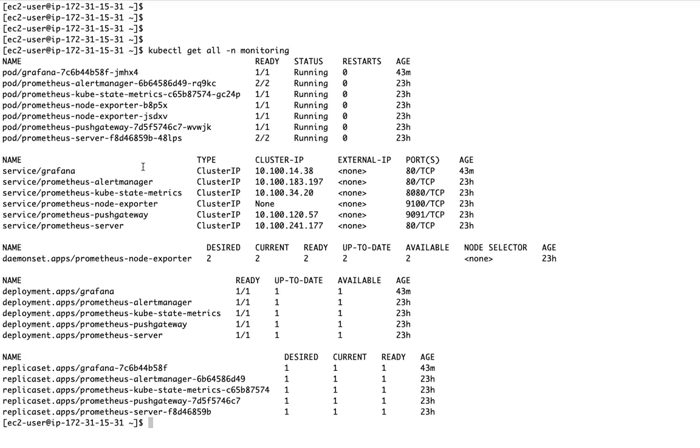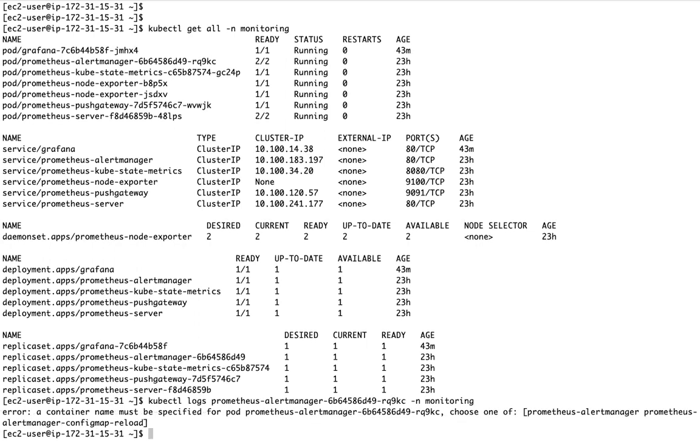So let me check the logs of this Alertmanager. It has multiple containers. I want to see the logs of this container, with -c prometheus-alertmanager.